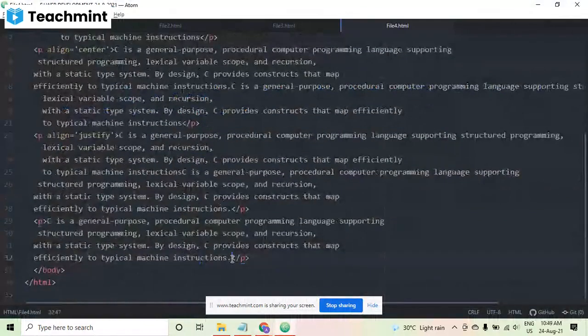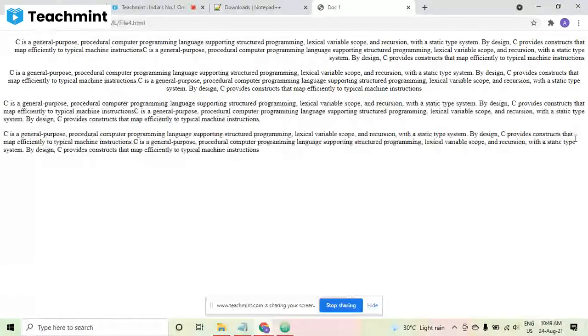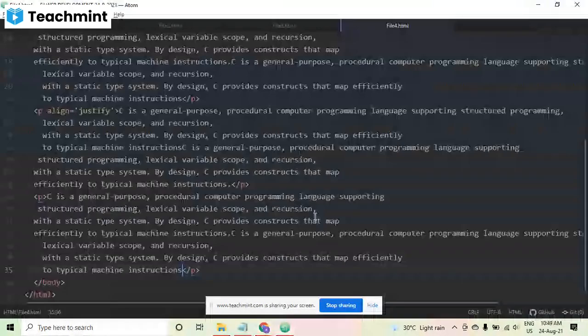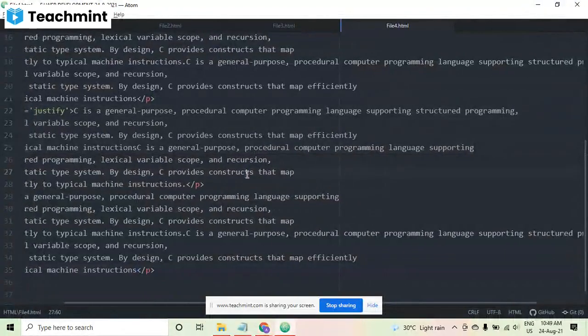So here you can see now the left alignment is taking text till here only. It just cannot take this word here, so that's why it's coming in the next line. But justify is adjusting the spaces in such a way that it will occupy the whole space. Now suppose you want to apply some bold, italic, underline, that can also be applied.